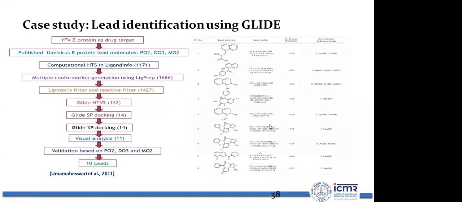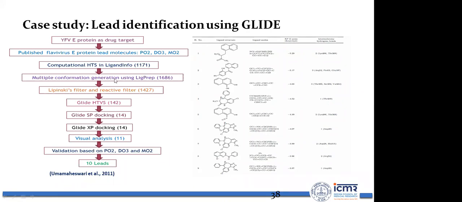This is a case study that we performed on lead identification using GLIDE, way back in 2011. We identified the yellow fever virus as a potential drug target, and we took published flavivirus E protein lead molecules PO2, DO3 and MO2, and we identified 1171 compounds from the ligand info database.